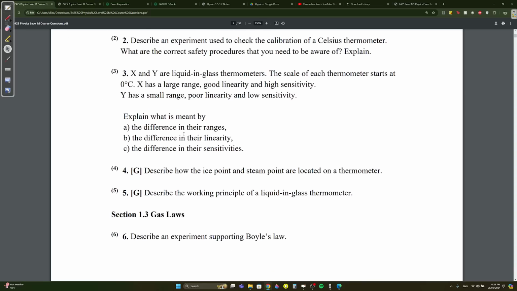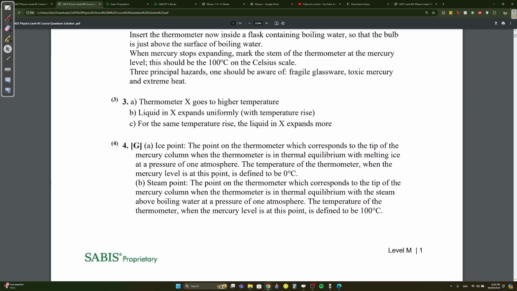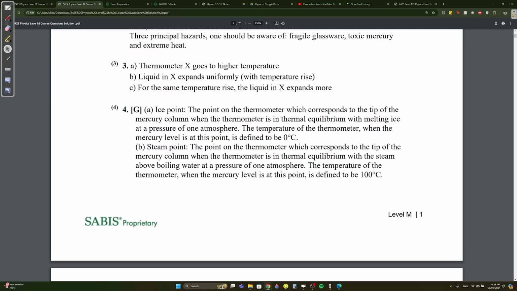Okay. Describe how the ice point and steam point are located on a thermometer. Quickly, the ice point corresponds to the tip where it's in thermal equilibrium with what? Melting ice. And how much is it? It's 0 degrees Celsius. Okay. So if you want to say this in written, you can say it's the tip of the mercury column when the thermometer is in thermal equilibrium with melting ice. Make sure to remember at a pressure of 1 atmosphere. Those are the conditions. And then you say the temperature at this point is 0 degrees.